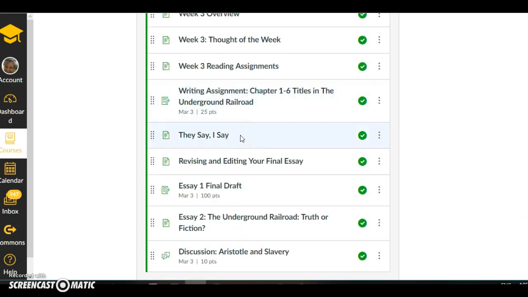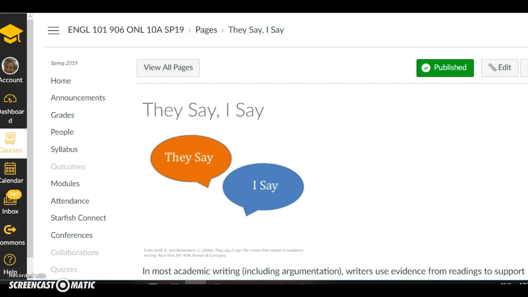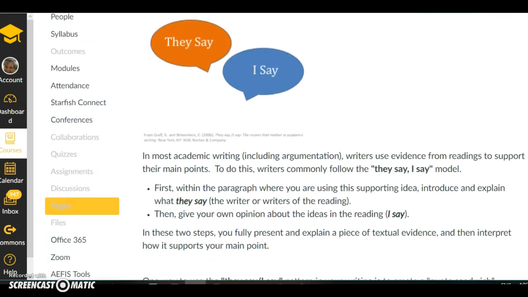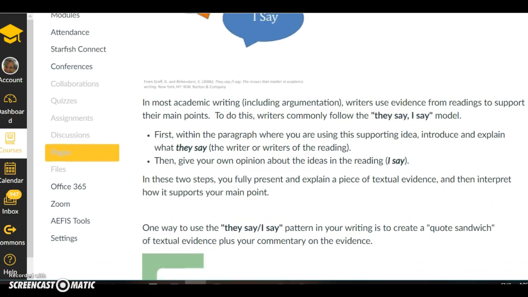The main instructional element in this week is the page called They Say, I Say. I've told you before that academic writing is characterized by reading a text and then writing about it. So the They Say, I Say model is a very popular way to do this.